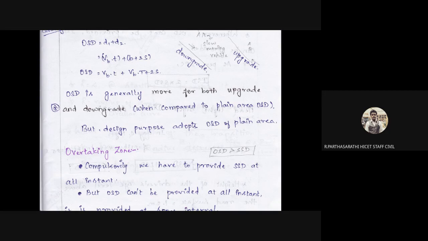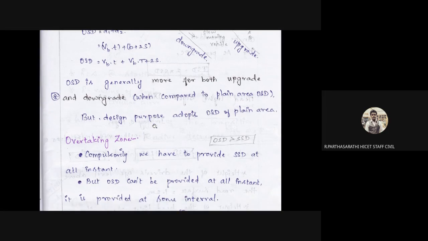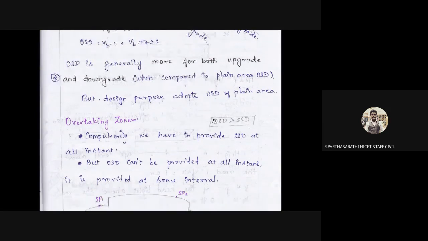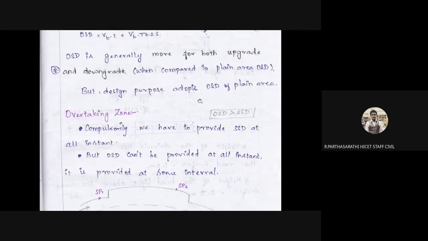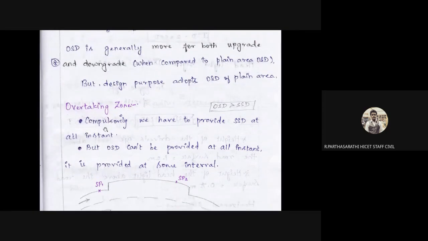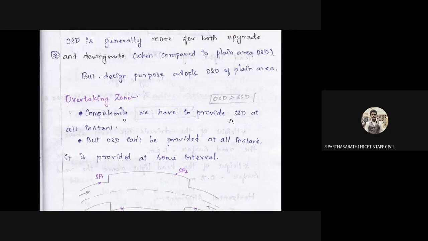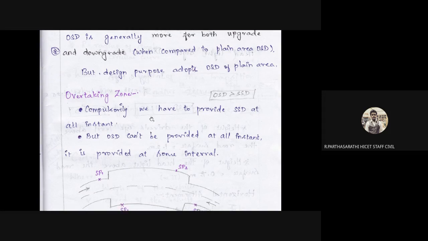From the design point of view, we adopt the overtaking sight distance of the plain area for the overtaking zone. It is compulsory that we provide stopping sight distance at all instances. For that reason, the overtaking sight distance is always maintained higher compared to the stopping sight distance. That's all.